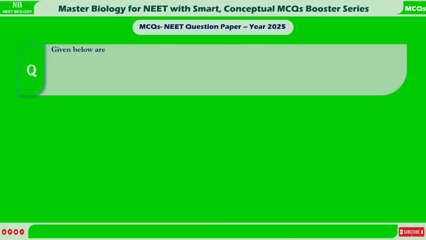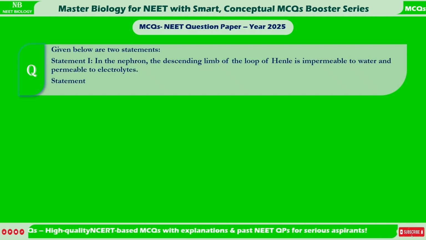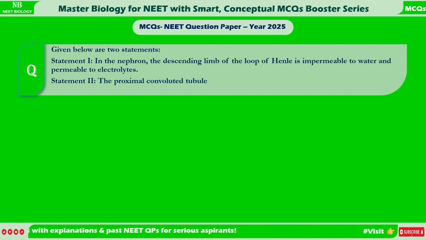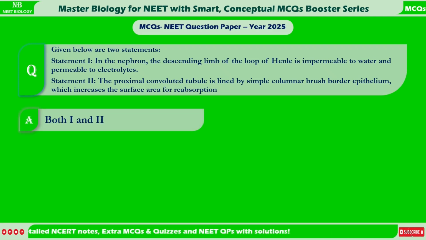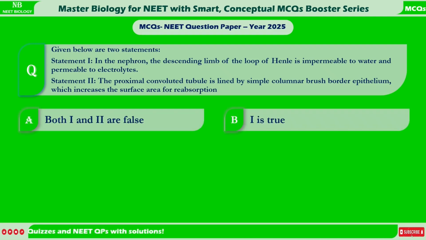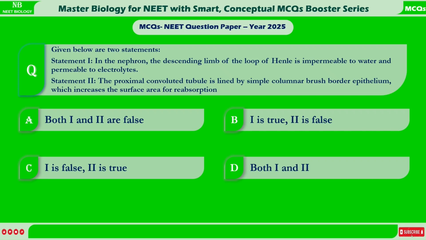Given below are two statements. Statement 1. In the nephron, the descending limb of the loop of Henle is impermeable to water and permeable to electrolytes. Statement 2. The proximal convoluted tubule is lined by simple columnar brush border epithelium, which increases the surface area for reabsorption. A. Both 1 and 2 are false. B. 1 is true, 2 is false. C. 1 is false, 2 is true. D. Both 1 and 2 are true.